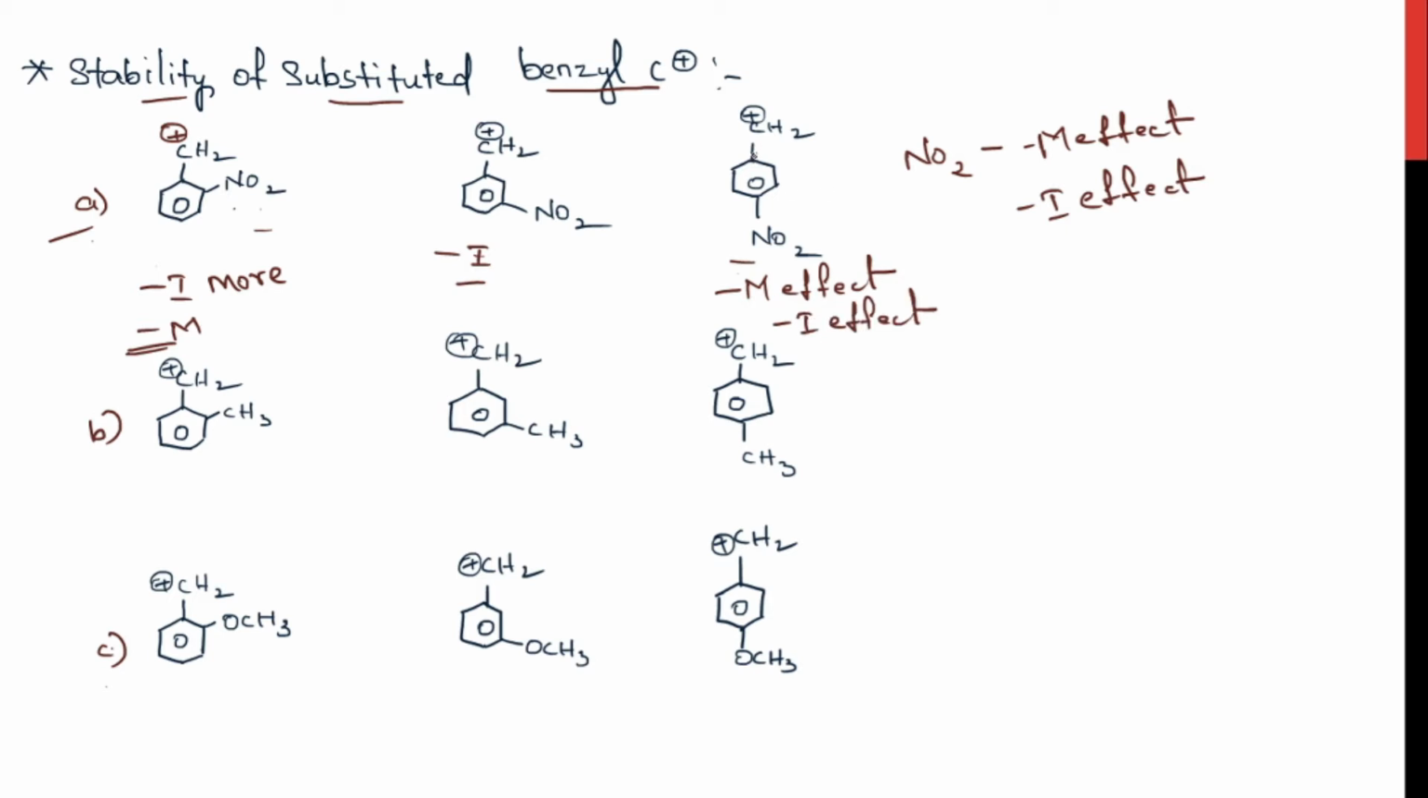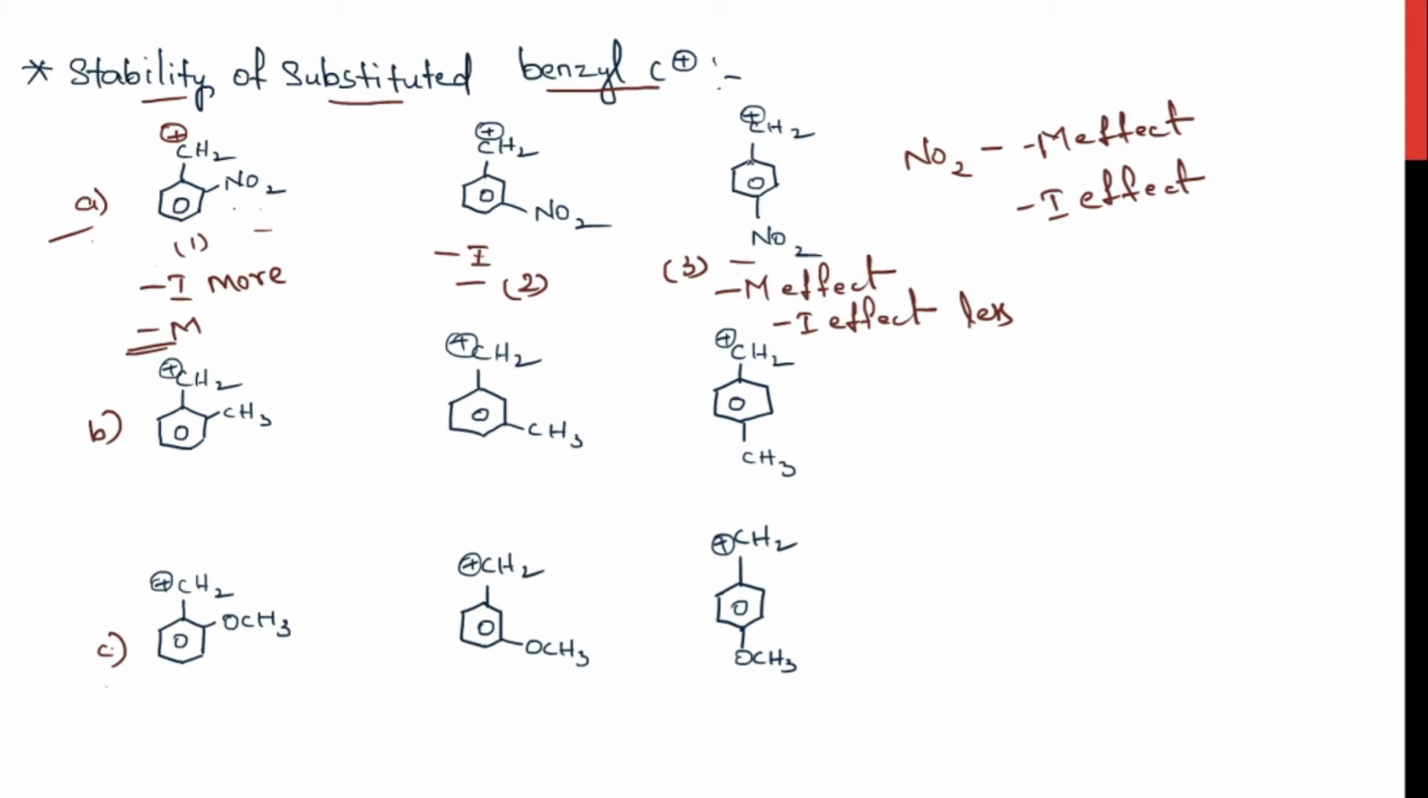But the distance between the positive charge and the minus I group would be more. So the minus I effect it is showing on the carbocation is less compared to the first molecule, right? This is the first molecule, second, and this would be the third one, right? Now out of these three molecules, which is the more stable one?